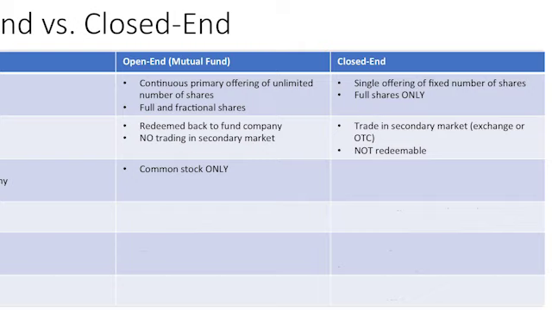What type of securities can a closed-end company issue? Well, they can issue common stock. They can also issue preferred stock. They can also issue debt, such as bonds.